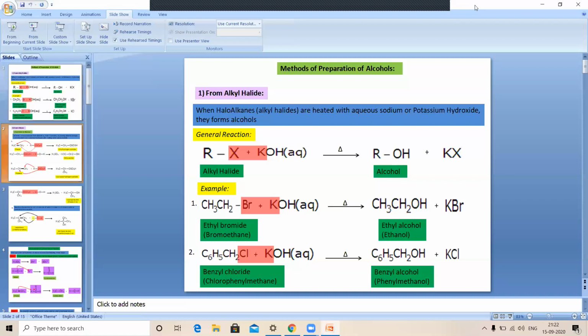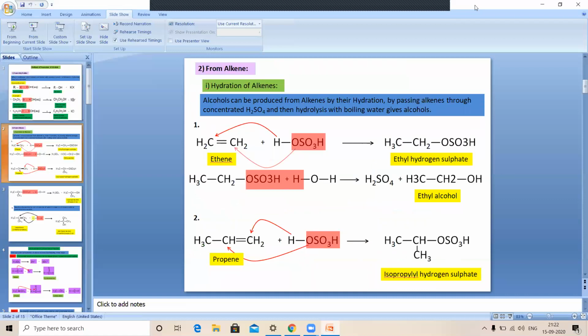Then the second important method is by hydration of alkenes. We know that the compounds which contain a double bond between 2 carbon atoms are called alkenes. So when alkenes are heated with concentrated H2SO4, there is formation of the corresponding alcohols.